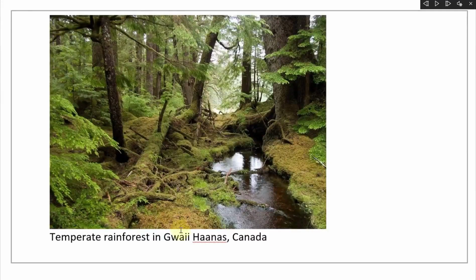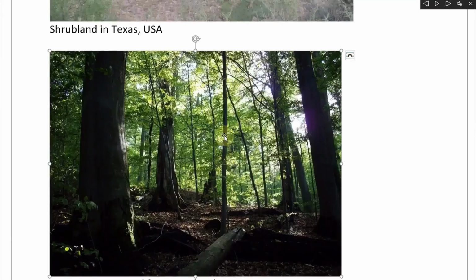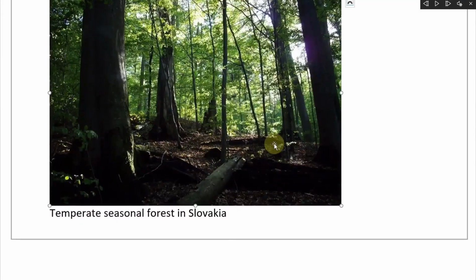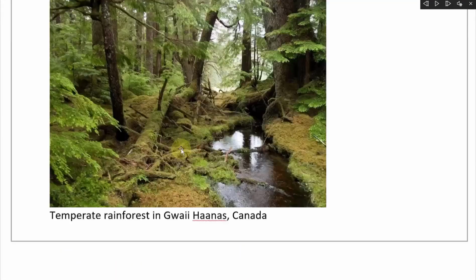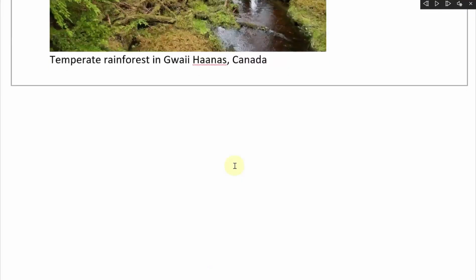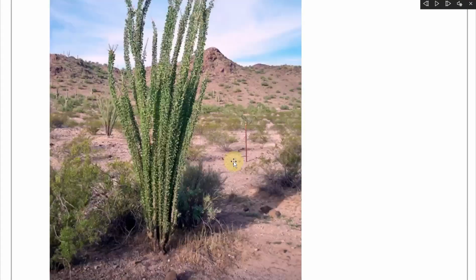And now you have temperate rainforest, and here's that higher precipitation. Notice how there's a lot of vegetation, a lot of rain, and so on. This one is medium rain over here. So that's a temperate seasonal forest. And yeah, it's not as much as this one right here. You can see the thick vegetation. And then going further, let's take a look at this one right here.